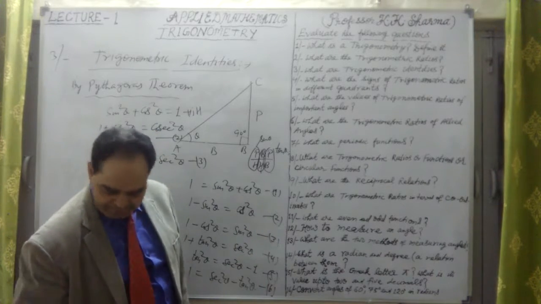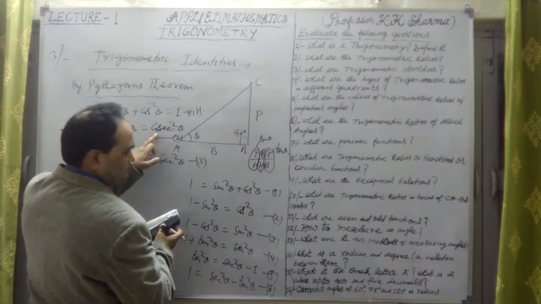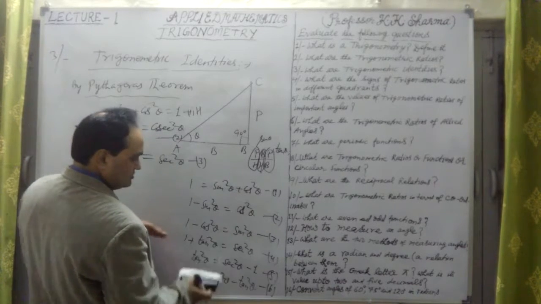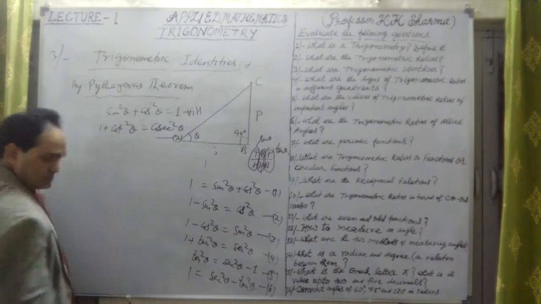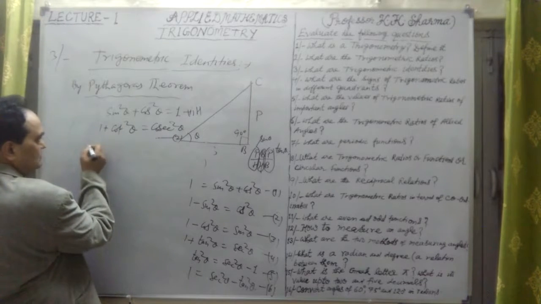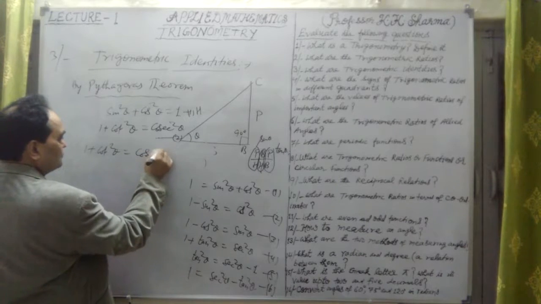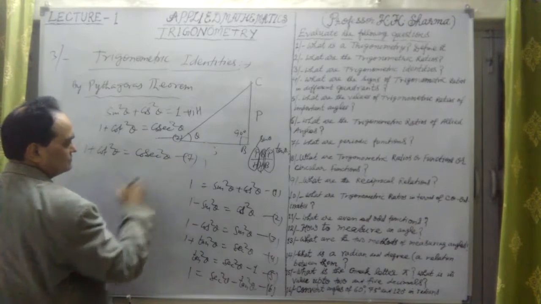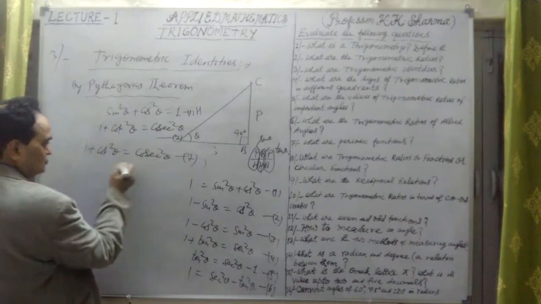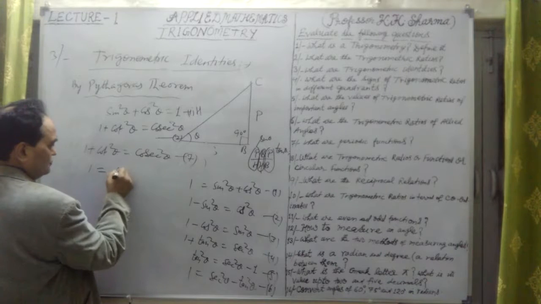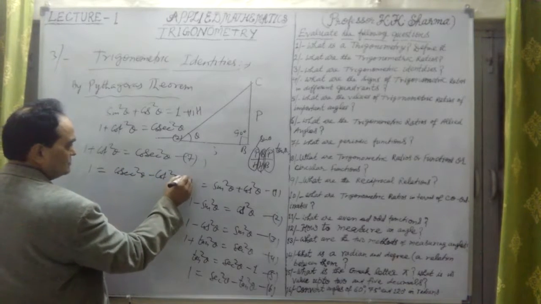And I have taken that. Now, out of the third basic one, we can derive 2 more, so 3 more are there. So let me take them also. Let me take 1 plus cot square theta is equal to cosec square theta. This is the 7th one, we have taken the 7th trigonometric identity. 2 more can be drawn from this. What are those? Already 1 is equal to cosec square theta minus cot square theta. This is the 8th one.